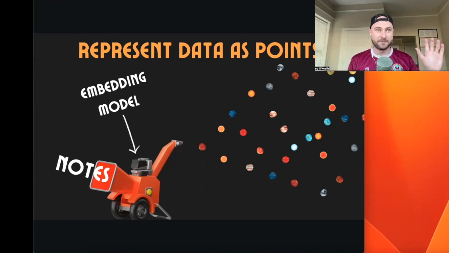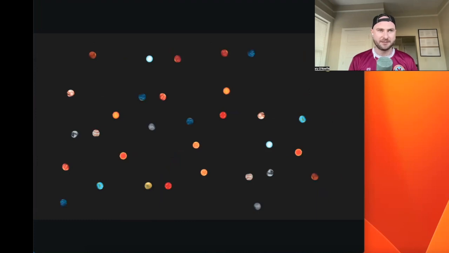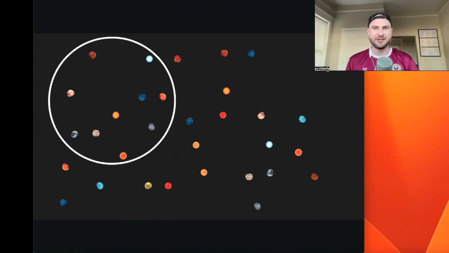So that's how we will represent our data as points. I'm using planets here to represent the points. And imagine I'm a Manchester City fan. I'm not. I have no opinions over Manchester City. Imagine I was a Manchester City fan and all of the Manchester City content lived in this little cluster here. If I'm completely obsessed with Manchester City, I only want to see content that lives there.